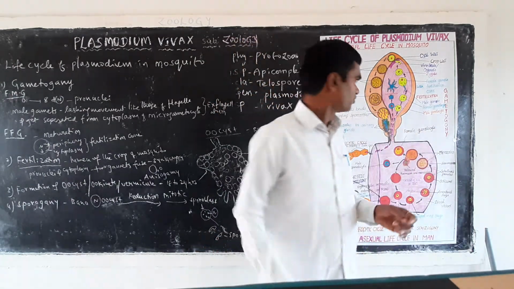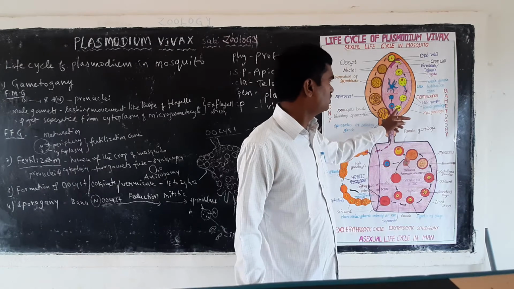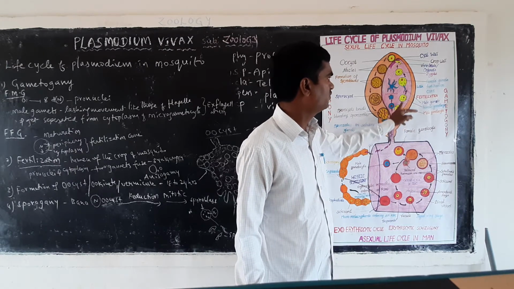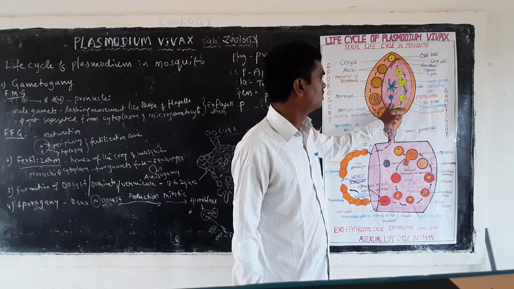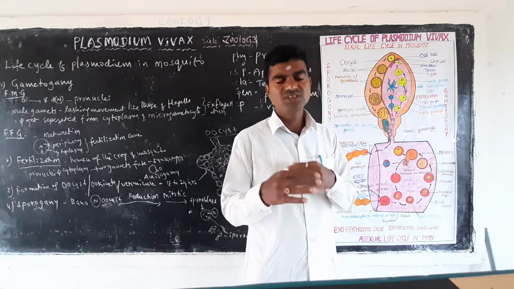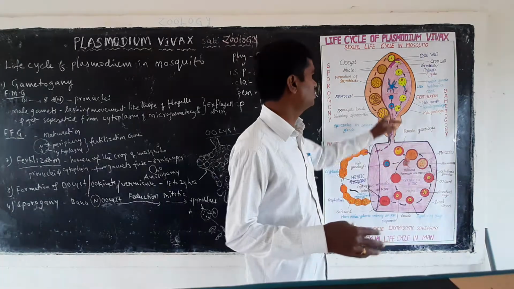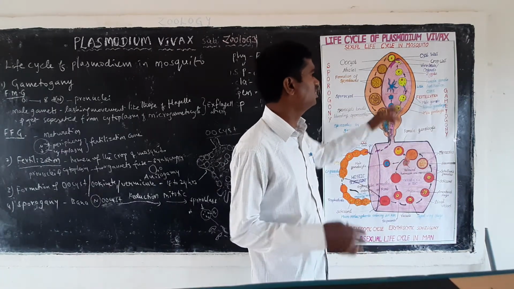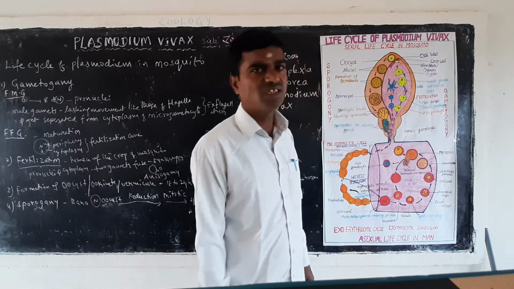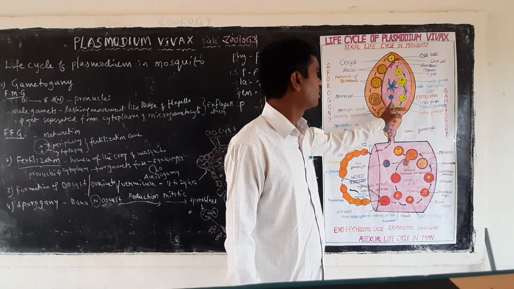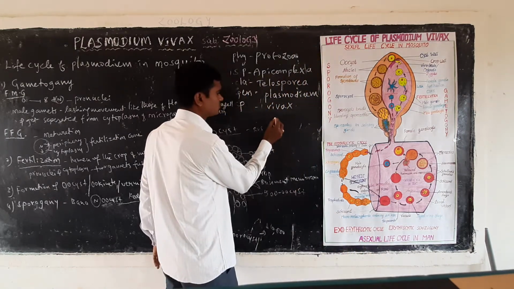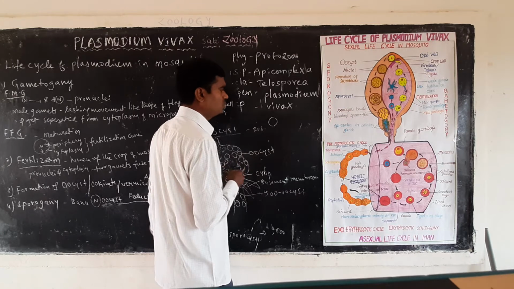Now here this is the male gametocyte. There are some structural and morphological changes here. It is round in shape, but here it divides into 8 nuclei. These 8 nuclei we call pronuclei.